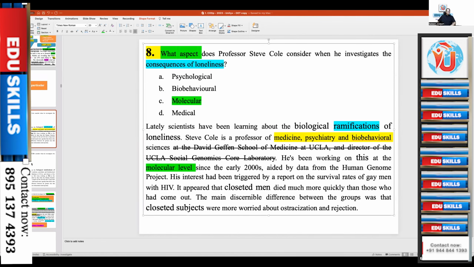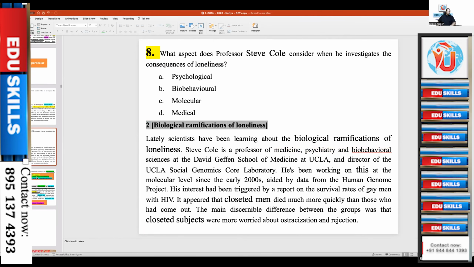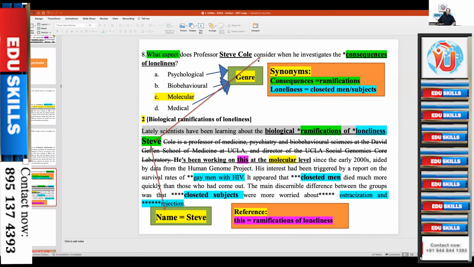Damn sure. Okay. So biological ramification of loneliness is the gist of the paragraph. And as I said, name is there, so you can immediately go into that name, consequences, ramifications. Then closeted man. Closeted man means loneliness, lonely people. Closeted man, closeted subject, all this means loneliness, synonymous expressions. This means ramification of loneliness, consequence of loneliness. Name is Steve. Cool. I think we can stop.